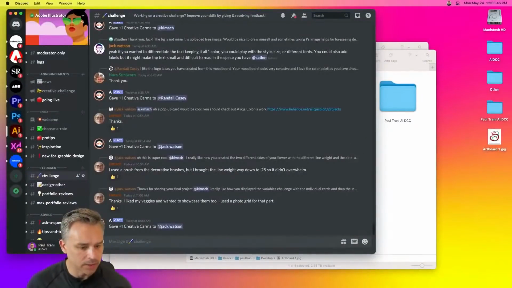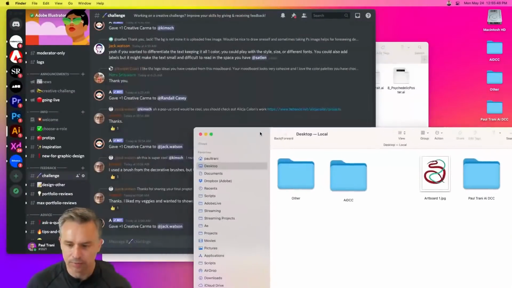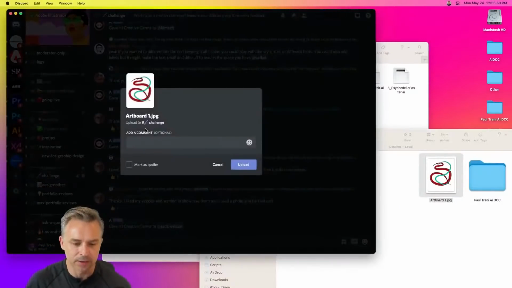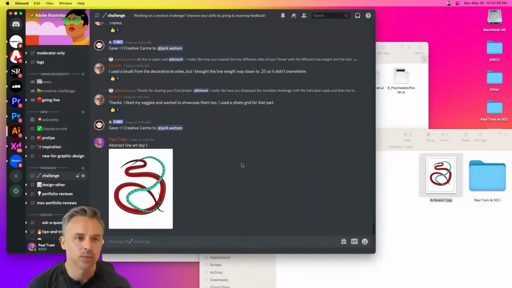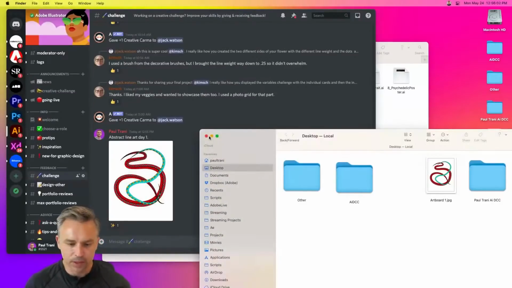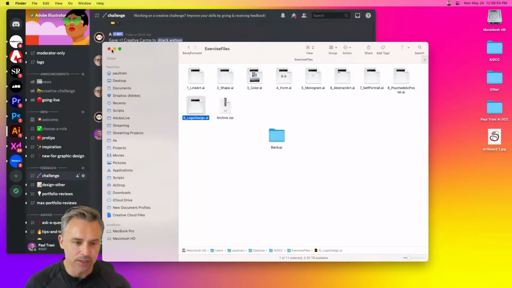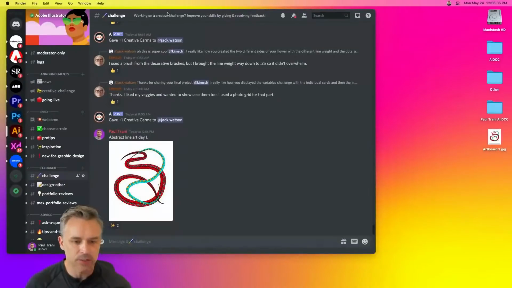Make sure we're in Illustrator. Challenge. Go from there. Drop that in here. Just call it Abstract Line Art Day 1 or whatever you want to do. Upload that and we'll get feedback from you. Does that work for you, everyone? Just have fun drawing and creating. That's what I encourage you to do, right?